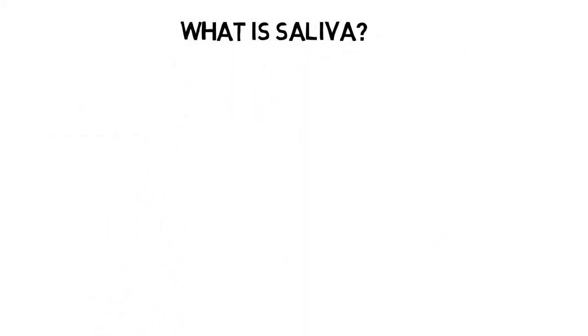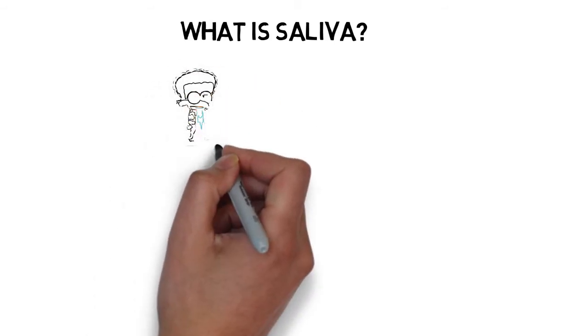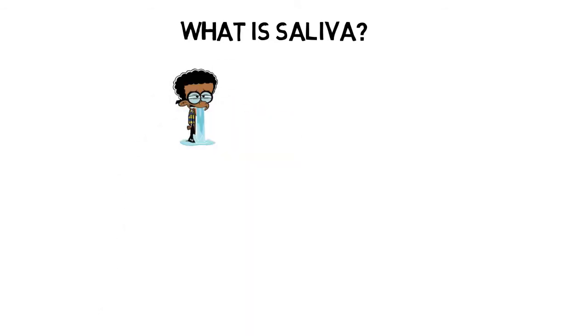So today in this lecture I will be discussing an overview on the salivary glands of our oral cavity. But before that, let's briefly go through the saliva first. So the saliva is basically the watery, viscous fluid-like material that is constantly being secreted in our oral cavity all day long, and the glands or the organs that secrete this saliva are known as the salivary glands.